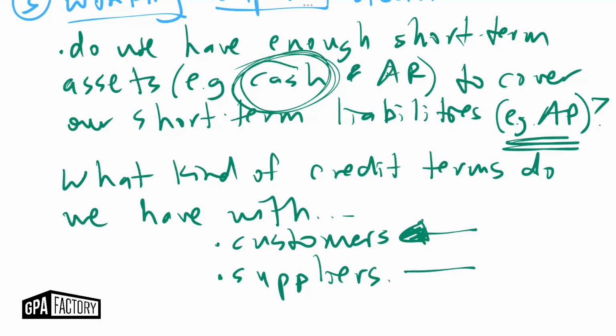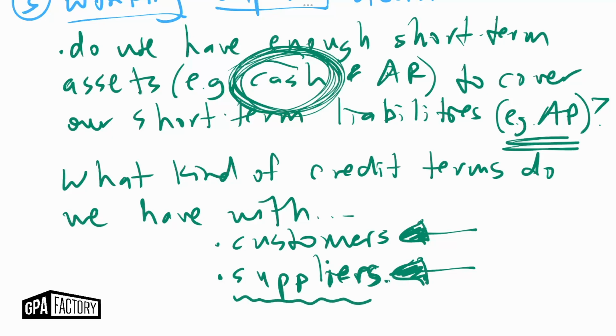So same thing kind of with suppliers. Do we have a good relationship with our suppliers where, when we first start with them, they're like, okay, you need to pay us tomorrow? Like when we first buy stuff, they don't really trust us. We haven't really developed a relationship yet. So they force us to pay them almost immediately. And then after we've been working together for a few years, maybe they say, okay, you can pay me in 30 days. And then maybe we can try to extend that even further so we have cash available for a longer period of time before we then have to pay our suppliers. So that would be something that is a working capital decision.